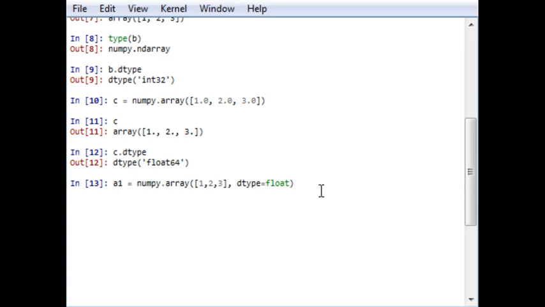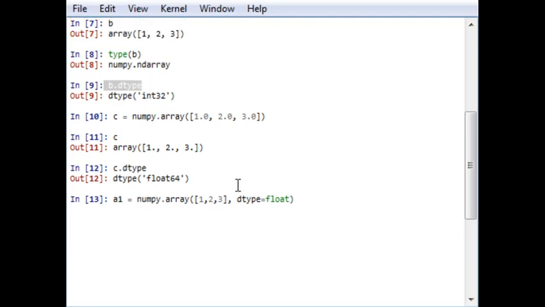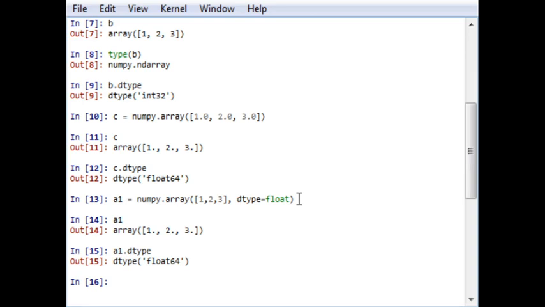In the previous example, if you checked b, this b is also an array of 1 2 3, the same array, but the difference is it is int32 type. Now if I write a1, it will give me this array, and if I check a1.dtype, it will be float64.